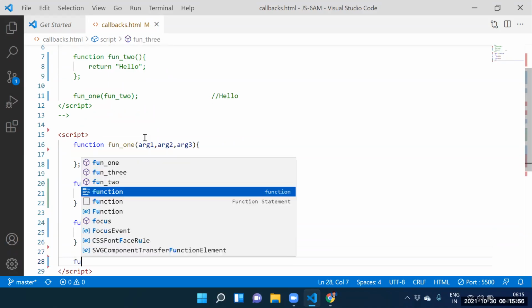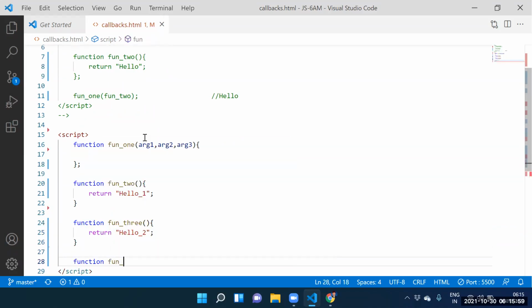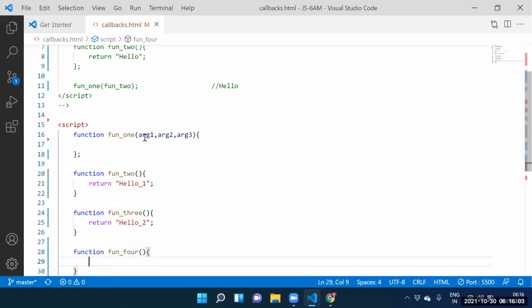Next one, guys. Function 4. Guys, what do you want to return? We need to return hello 3. Yes, Madhav. Totally how many functions do we have? 4 functions. Function 1, function 2, function 3, function 4.